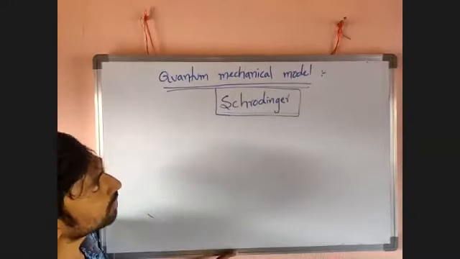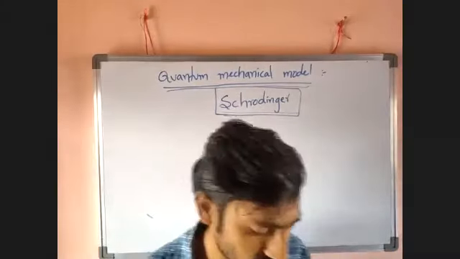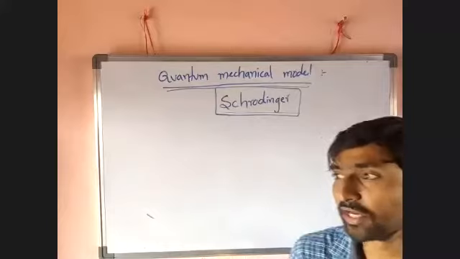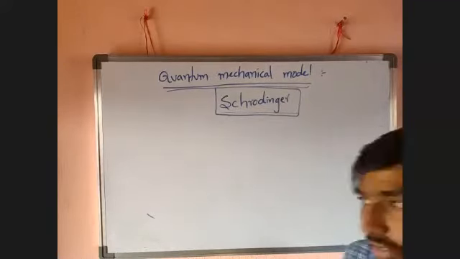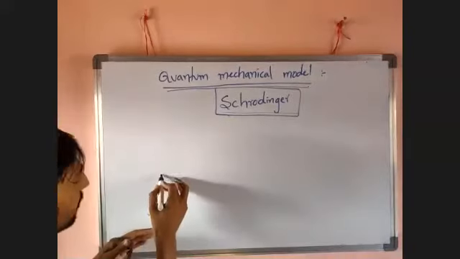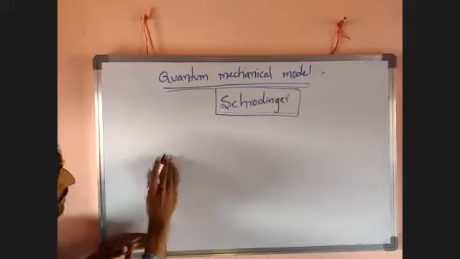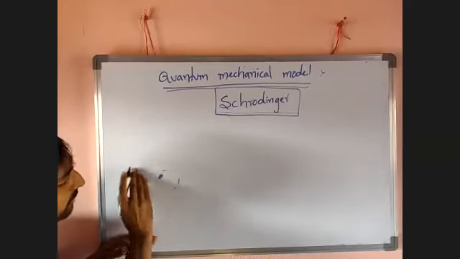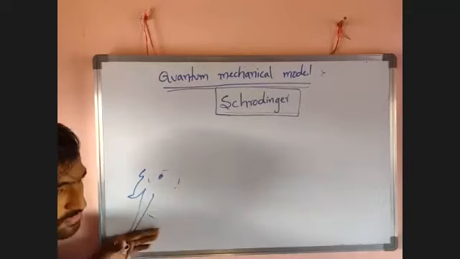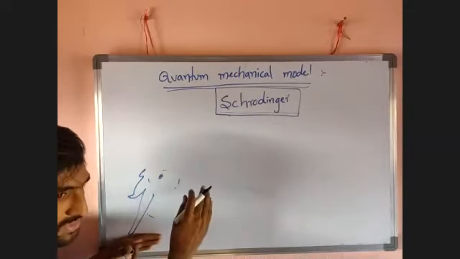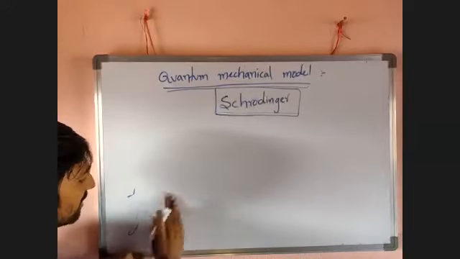According to the quantum mechanical model, the electron revolves around the nucleus in a three-dimensional way. It means it can revolve not only in one way; it is not fixed in a circular way. It can revolve above the space, below the space, on the plane, above the plane, below the plane. It can revolve in a three-dimensional manner.